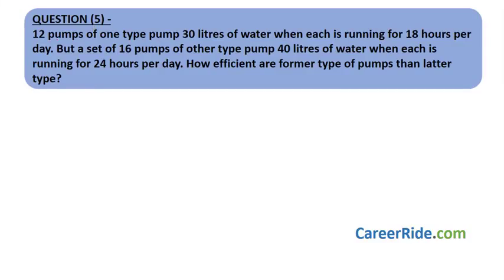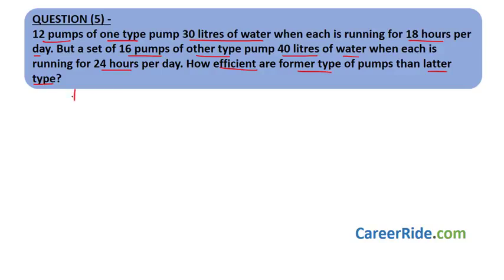Question number 5. 12 pumps of one type pump 30 liters of water when each is running for 18 hours per day. But a set of 16 pumps of other type pump 40 liters of water when each is running for 24 hours per day. How efficient are the former type of pumps than the latter type?